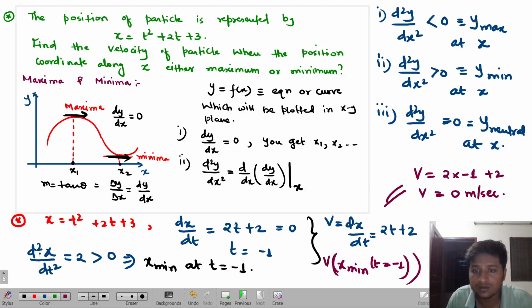But here two values will not come, right? If we do the differentiation, then I'm going to get only a linear equation or not. So I'll get directly only t is equal to minus 1. Okay. Is this clear, guys?